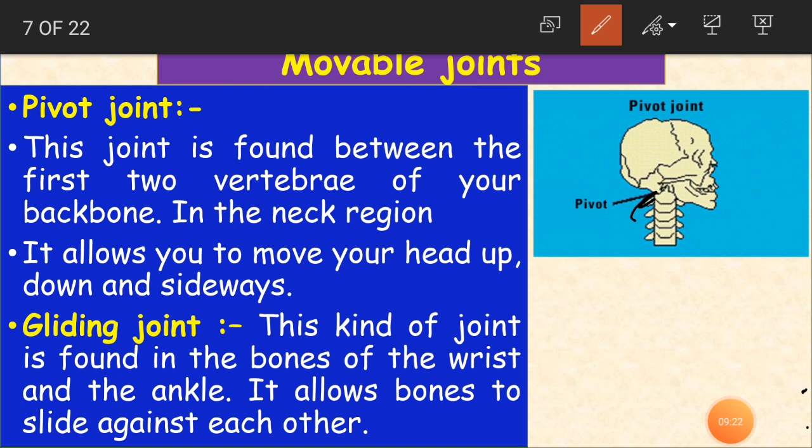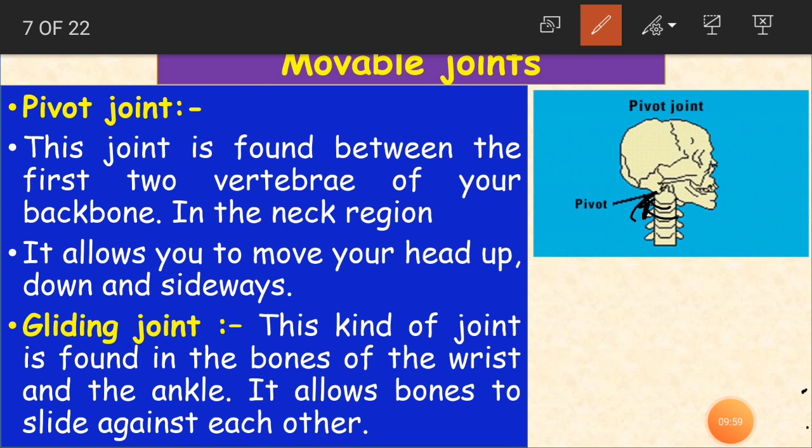Now what is a vertebra? Like a spinal cord, that is the backbone which has the spinal cord. It starts from the neck and ends at the tip of our back, the end of our back. This we call vertebra. And this pivot joint is found between the first two vertebrae. A vertebra is like a ring, a ring-like circle, as you are seeing here.